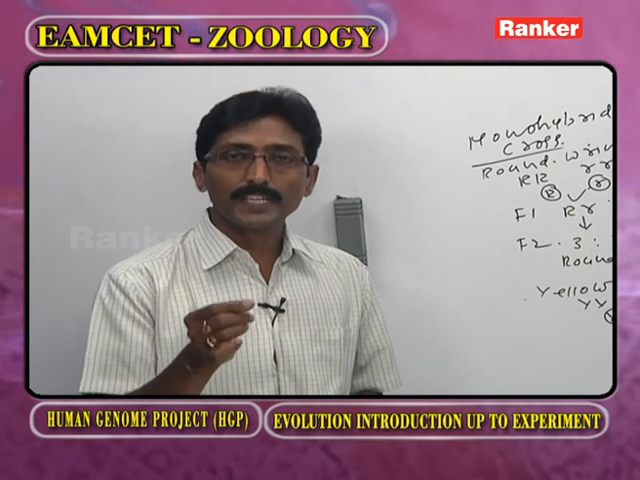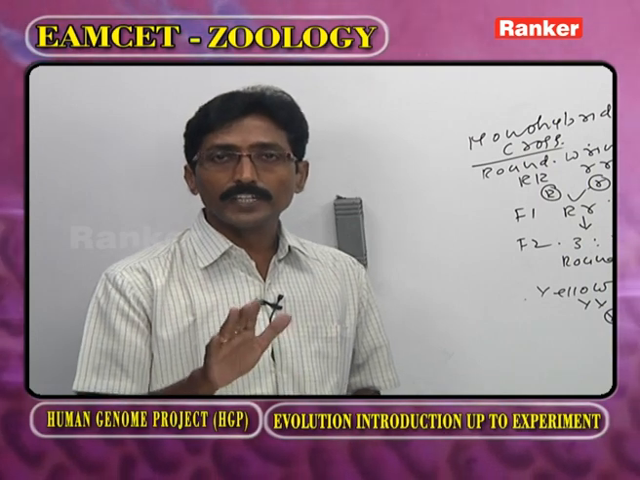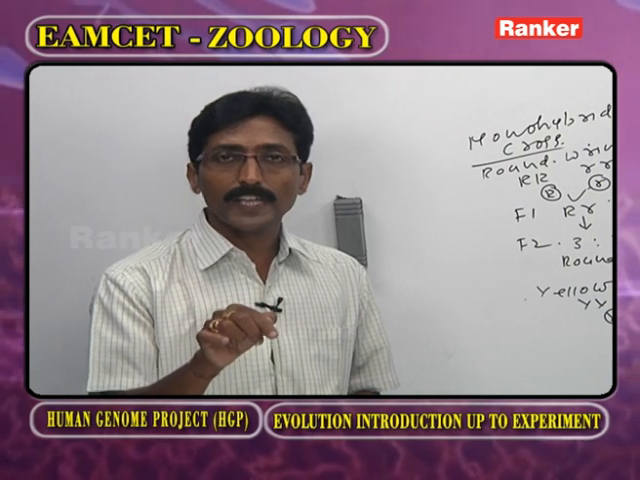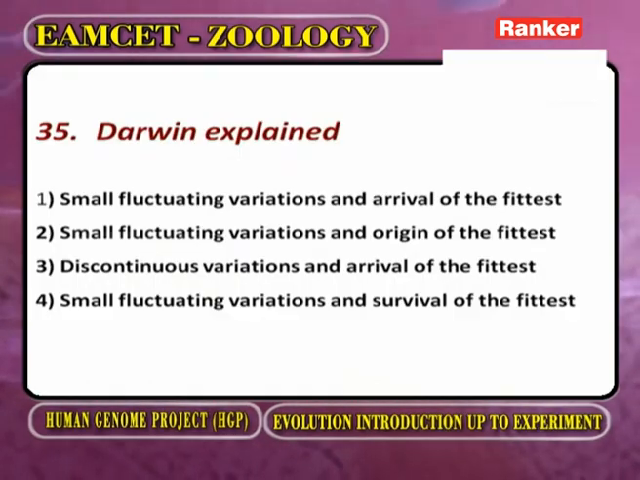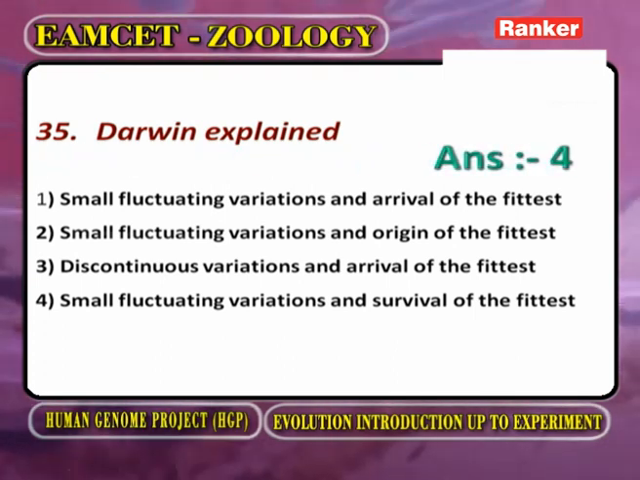And he explained survival of the fittest, but not arrival of the fittest. He did not explain how life originated, but he explained how life can get success in the universe. Now, based on this information, the answer is small fluctuating variations and survival of the fittest.